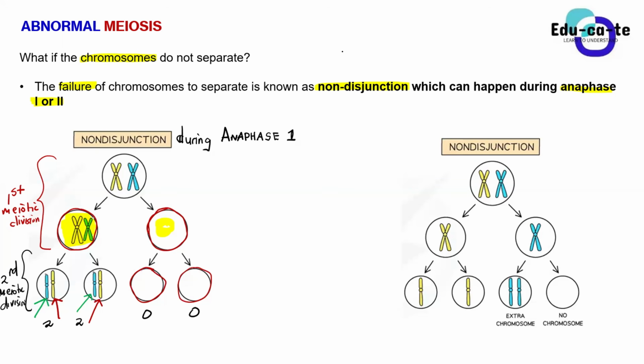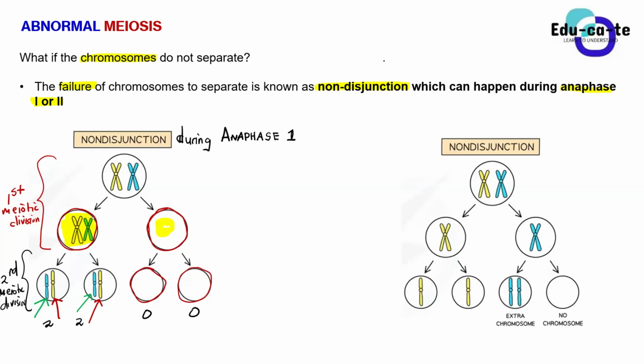Sometimes the homologous chromosomes may be attached to one another. They can actually attach to one another in such a way that even if the spindle fibers are pulling them in opposite directions, they won't go. Or there might be something faulty with the spindle fibers and all other possibilities. It's abnormal, but it's something that can happen. They must fail to separate. When they fail to separate, it's already a problem. That's non-disjunction.